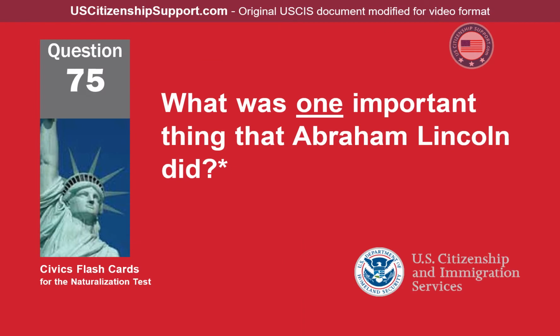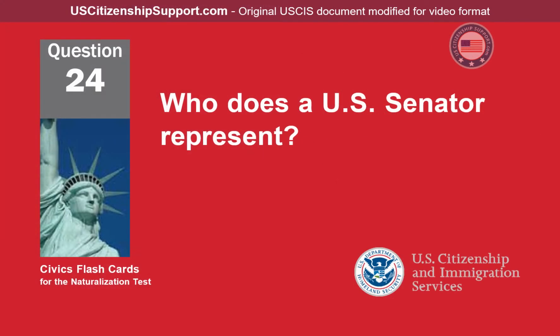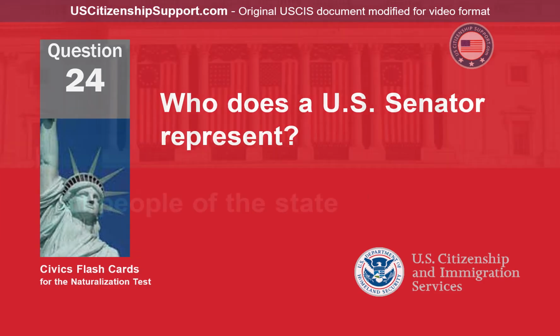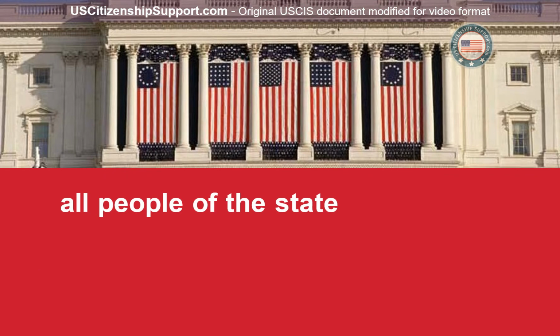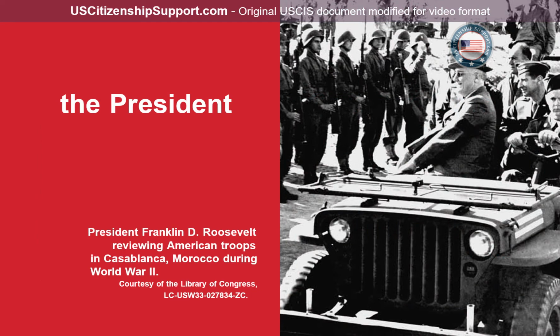What was one important thing that Abraham Lincoln did? Freed the slaves, Emancipation Proclamation, saved or preserved the Union, led the United States during the Civil War. Who does a U.S. Senator represent? All people of the state. Who is the Commander-in-Chief of the military? The President.